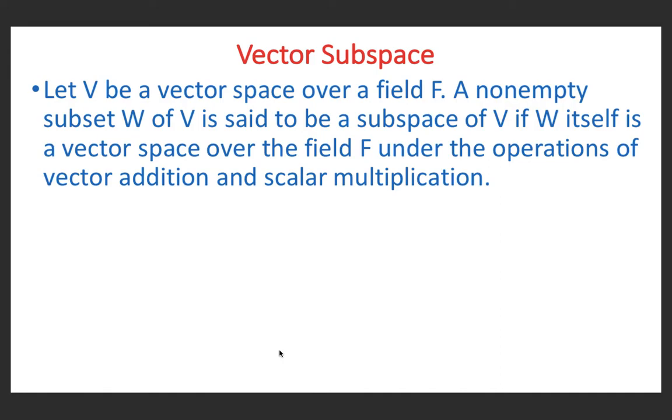Now vector subspace. Let V be a vector space over a field F. A non-empty subset W of V is said to be a subspace of V if W itself is a vector space over the field F under the operations of vector addition and scalar multiplication.